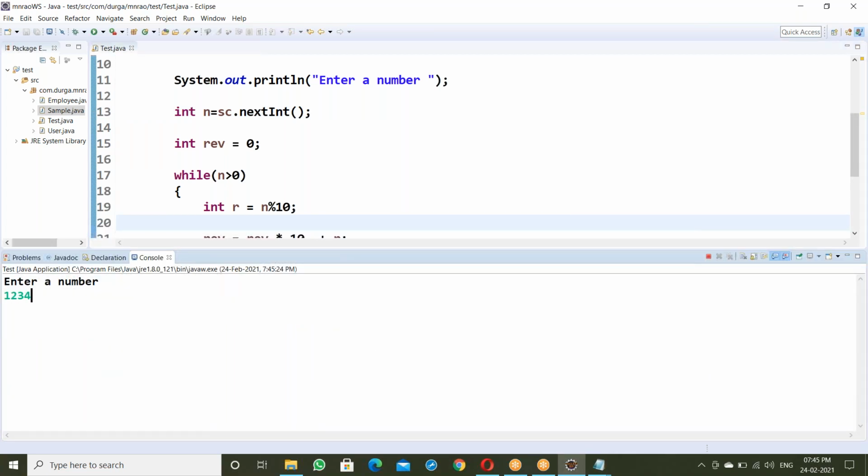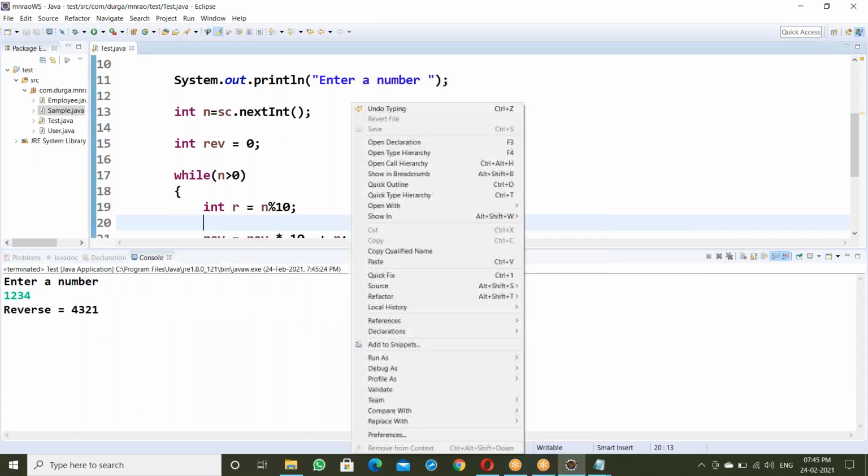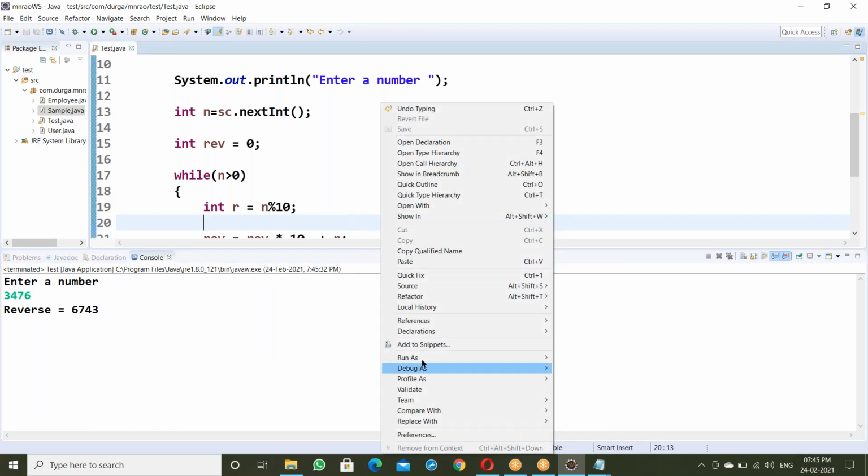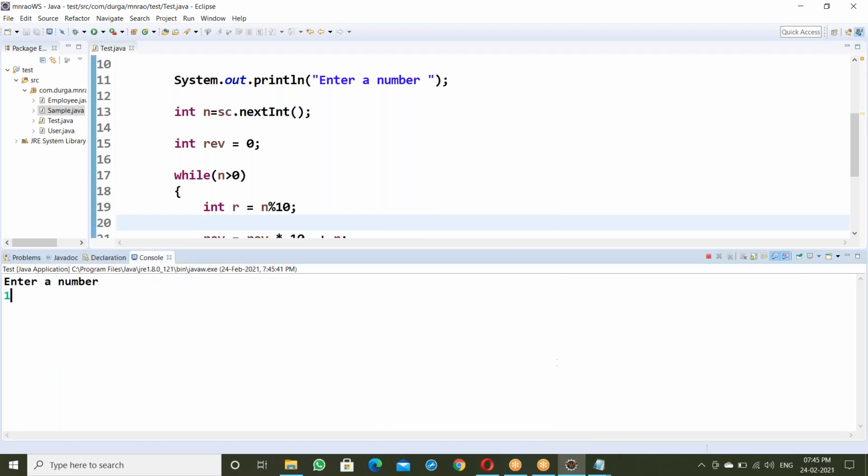Run as. Your number 1, 2, 3, 4, the reverse is 4, 3, 2, 1. Run again. Suppose 3, 4, 7, 6, we get 6, 7, 4, 3. Next, one more: 1, 2, 2, 1. What's the reverse? The same, 1, 2, 2, 1. When the reverse is the same as the original number, that number is called a palindrome number.